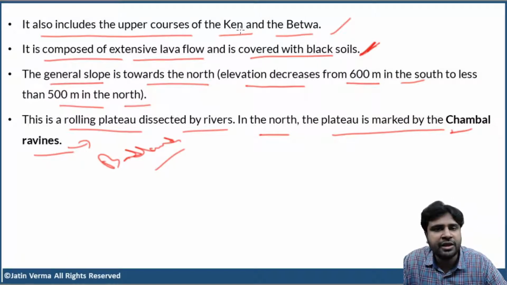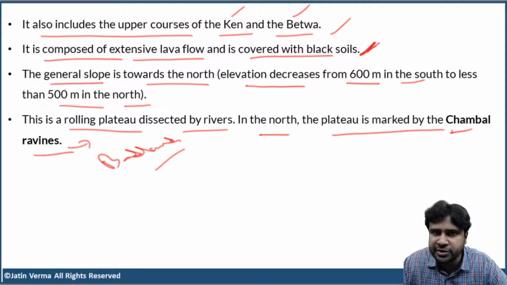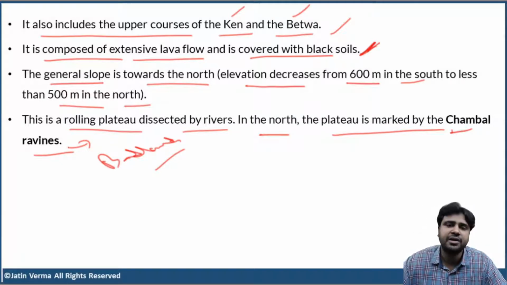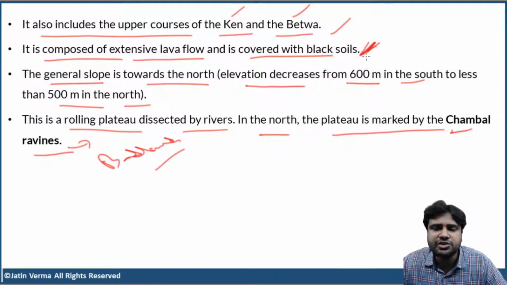Now, the upper part of the plateau also includes the courses of Kane and Betwa rivers. Okay. So, where is Kane River? Where is Betwa River? What does Kane join? What does Betwa join? These rivers are tributaries of which rivers? All that we are going to discuss in the next chapter. Don't worry about that.